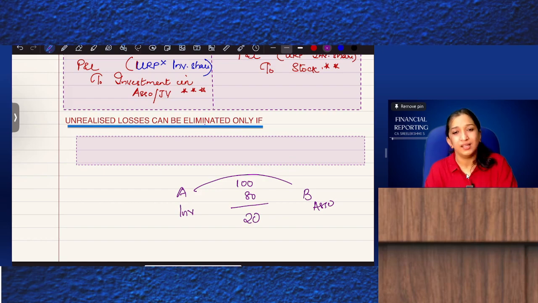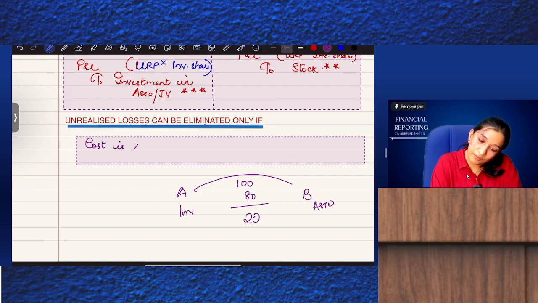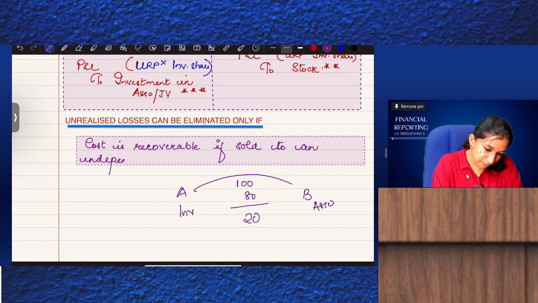Can you cancel it? Unrealized losses can be eliminated only if cost is recoverable, if sold to an independent party in the external market.